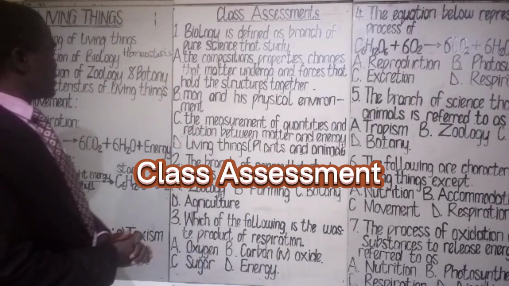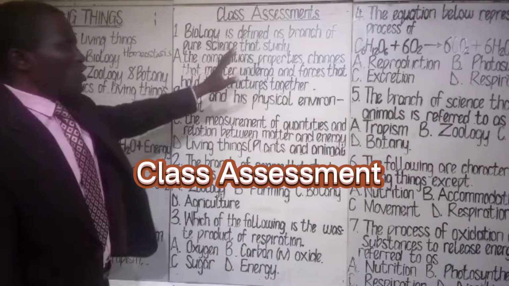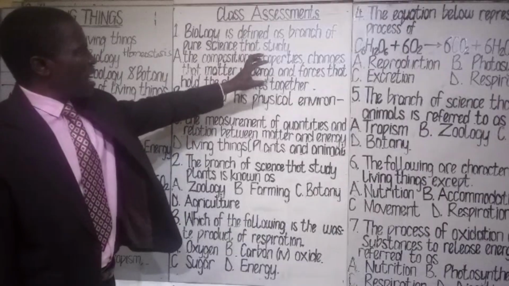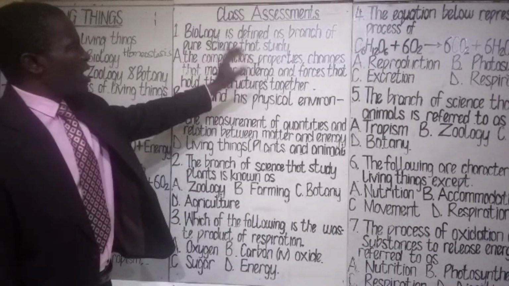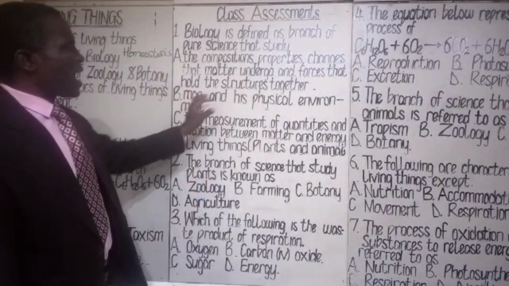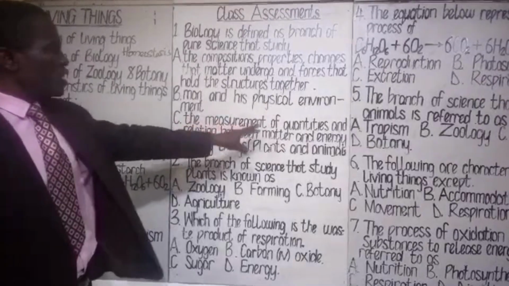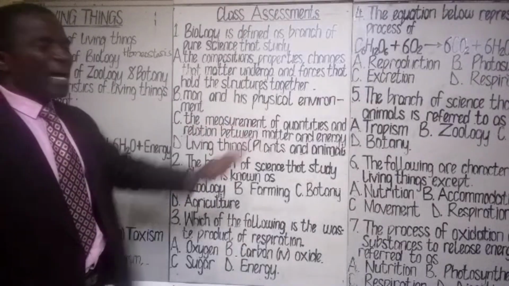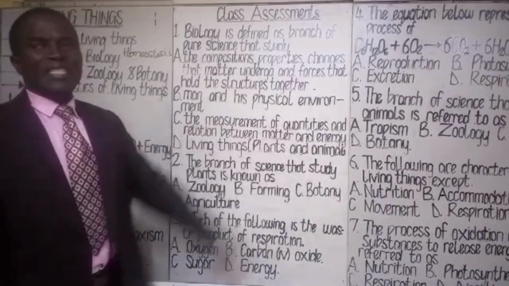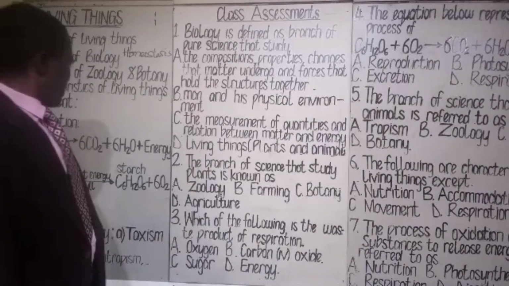Class assessment 1. Biology is defined as branch of pure science that study dash. A. The composition, properties, and changes that matter undergo and forces that hold the structure together. B. Man and his physical environment. C. The measurement of quantities and relationship between matter and energy. D. Living things, plants and animal. So you are going to choose the most appropriate option out of this.